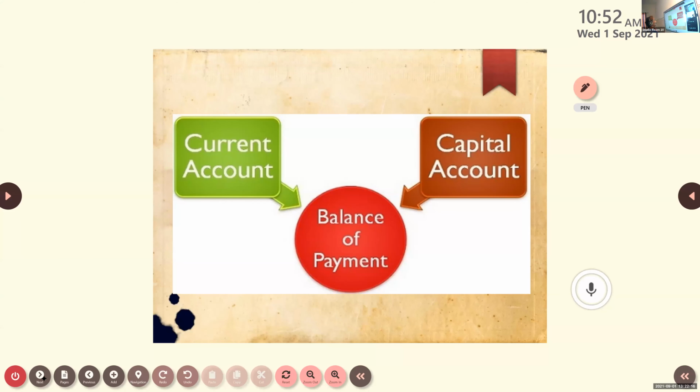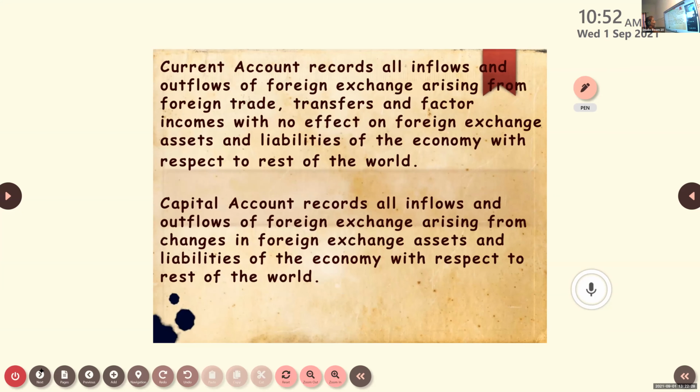Next one, these are the two types of account. Balance of payment has two accounts. One is capital account, another one is current account. Now, what do you mean by current account? What do you mean by capital account? Just understand this carefully.